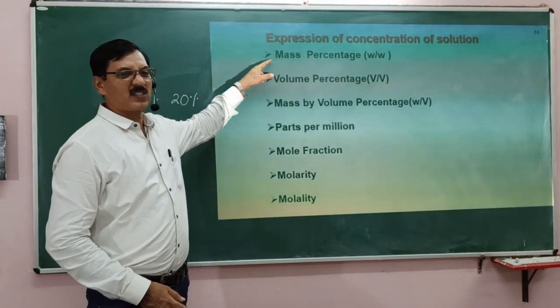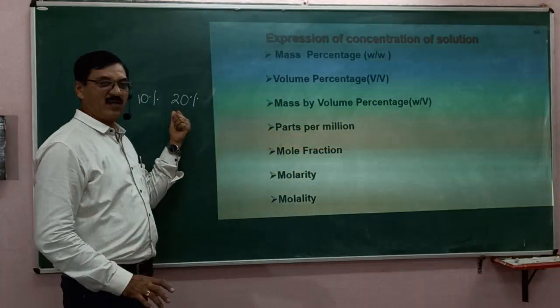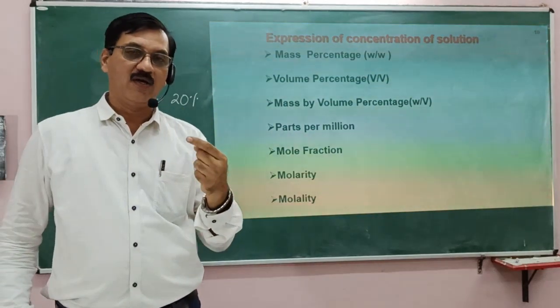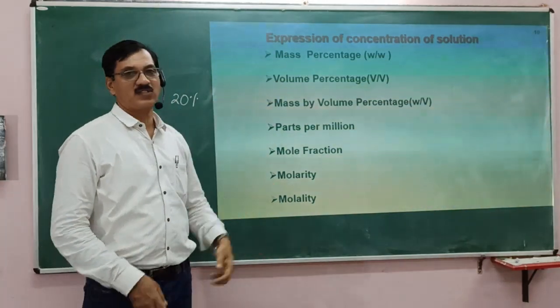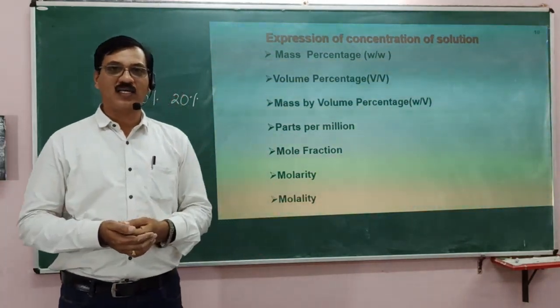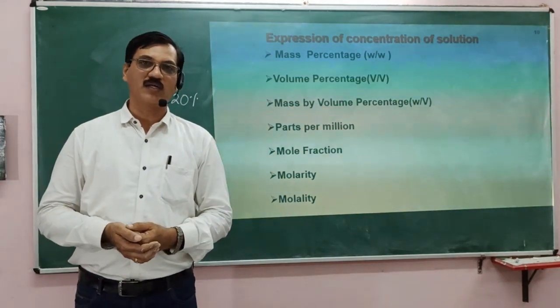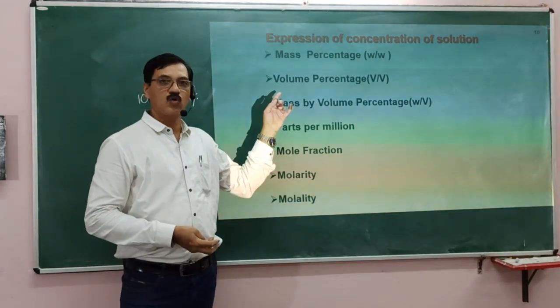That is mass percentage. Here we express the mass of solute with the mass of solution. There is another way, volume percentage. Suppose solute is a liquid and solvent is a liquid, then measuring mass may not be convenient. Therefore, we measure volume.